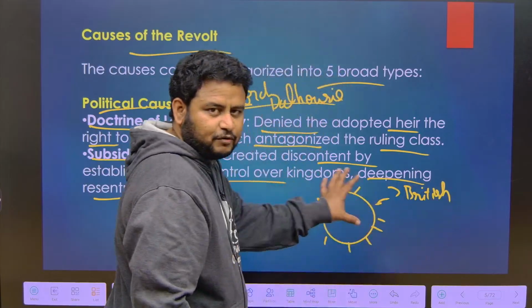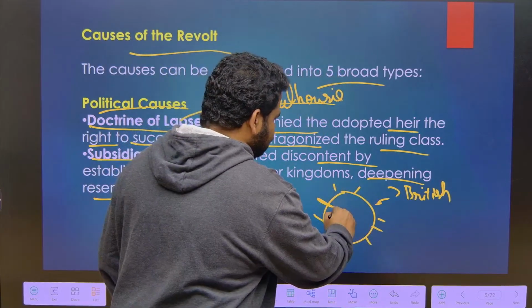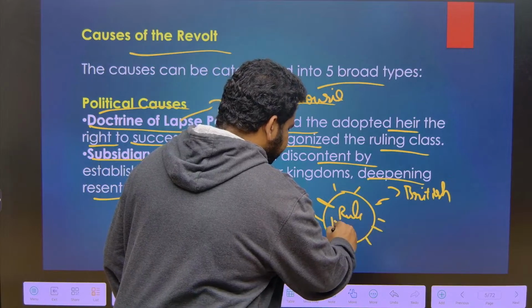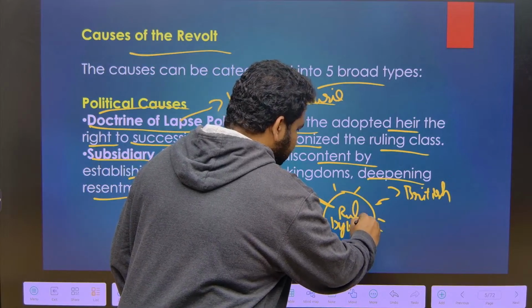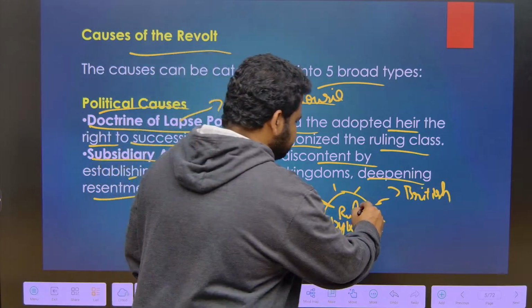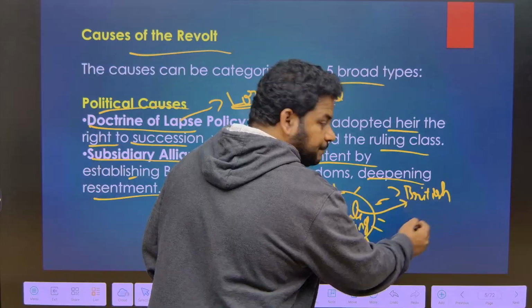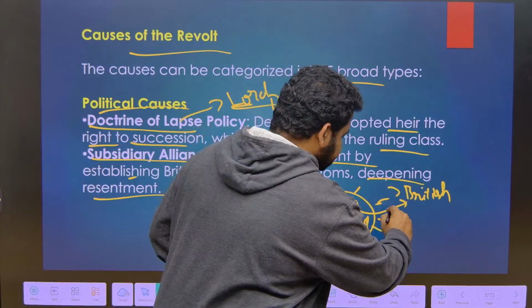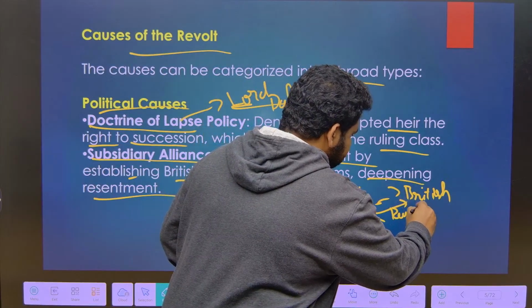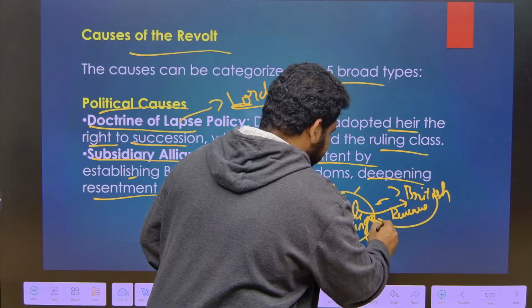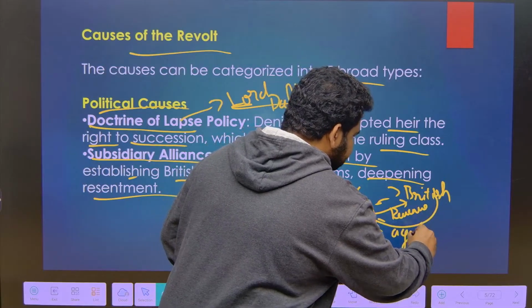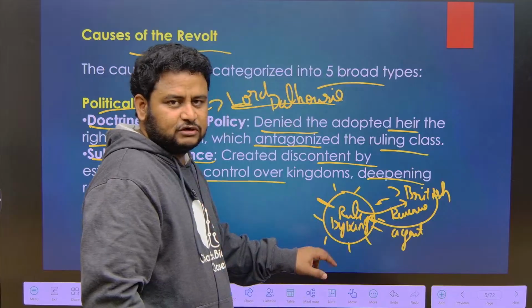Okay, they will be providing protection within the kingdom. The rule by king. The king himself will rule. Okay, but the British, from the revenue, you have to give up some major part of the revenue to the British, and also British will keep one agent. Agent of the British will stay in the kingdom, okay, to oversee the administration.